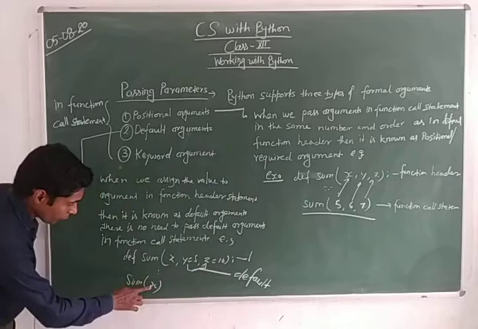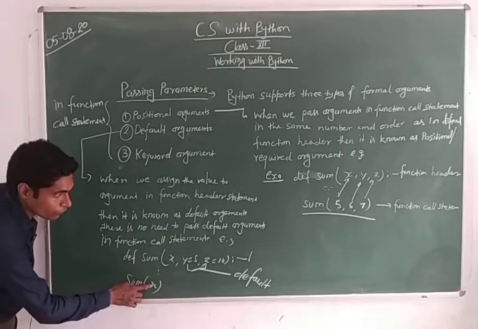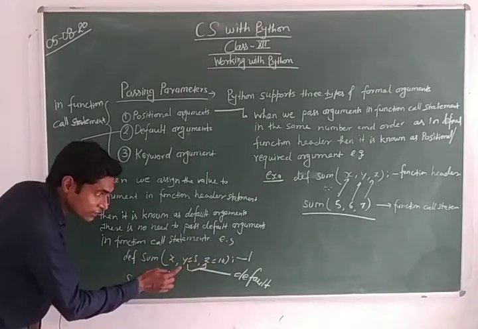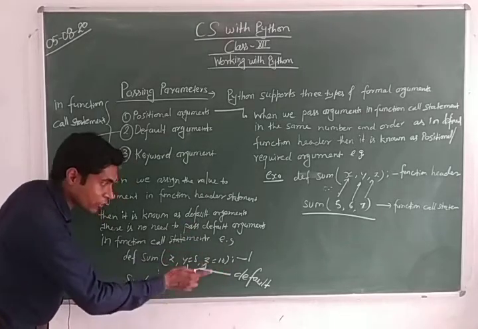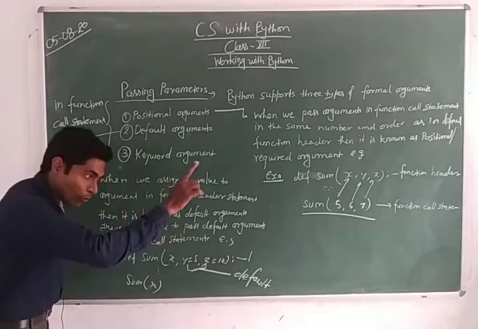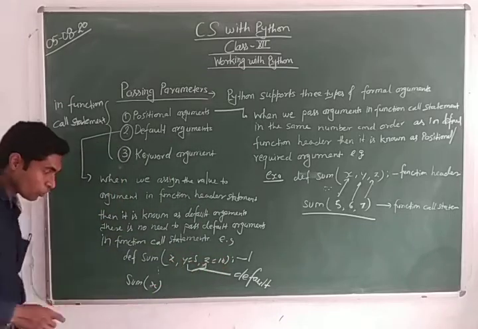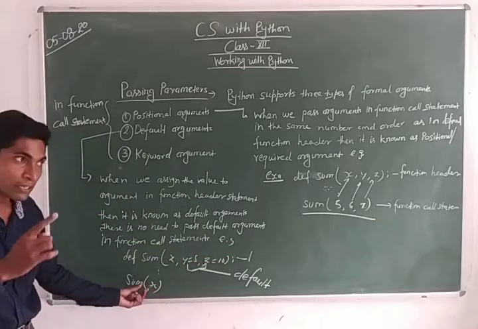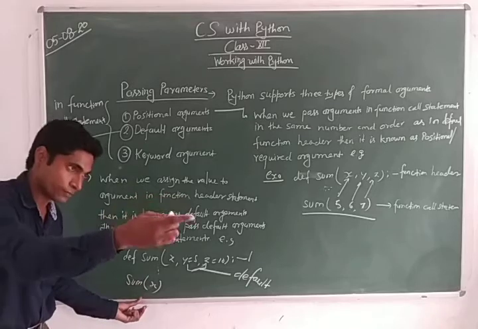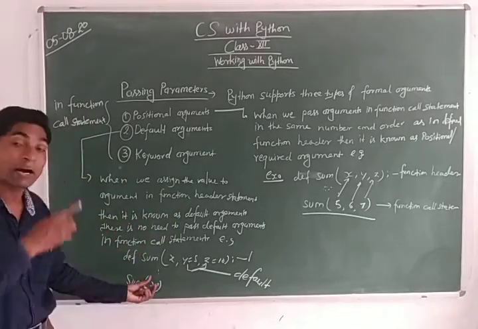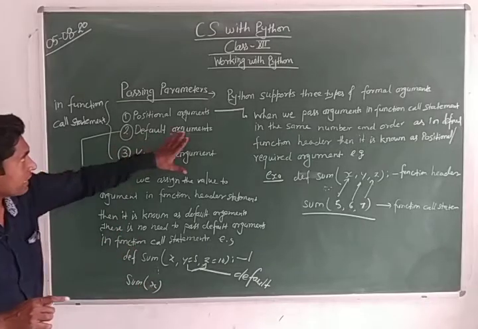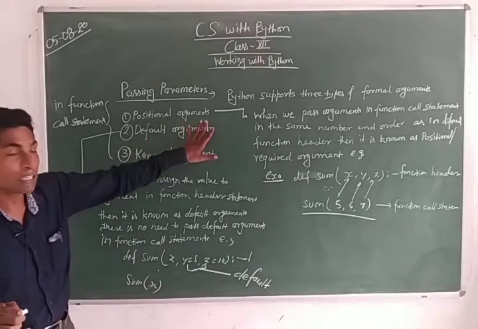As you see in the previous example, there you needed to pass the values of y and z, but here we are passing only x. We are omitting y and z because they are default arguments and their values have been assigned earlier in the function definition. So no need to write them here. But you can write them if you want. You can also leave them out. It's not mandatory. So this is the concept of default argument.